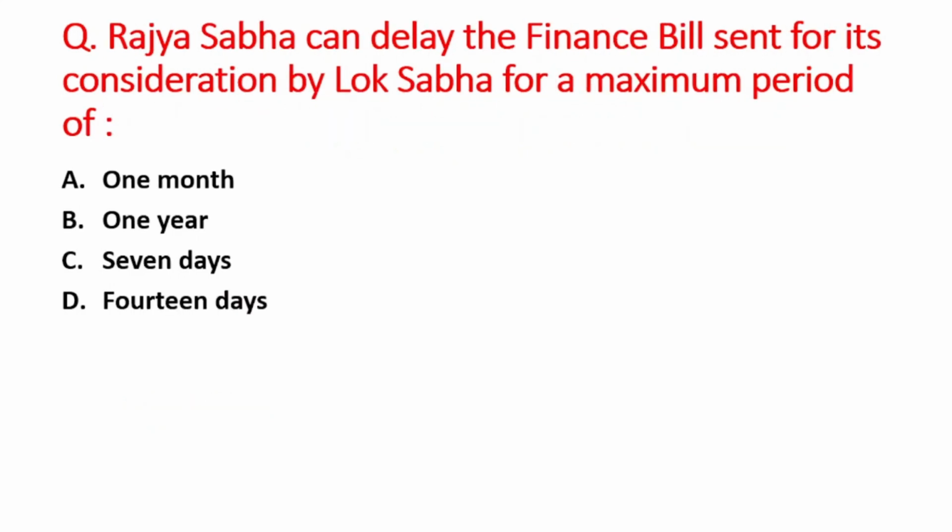Next question is Rajya Sabha can delay the finance bill sent for its consideration by Lok Sabha for a maximum period of A option is 1 month, B is 1 year, C option is 7 days, and D option is 14 days. The right answer is option D, that is 14 days.